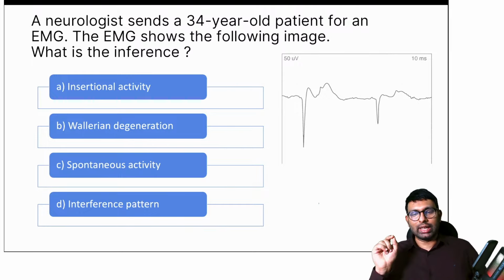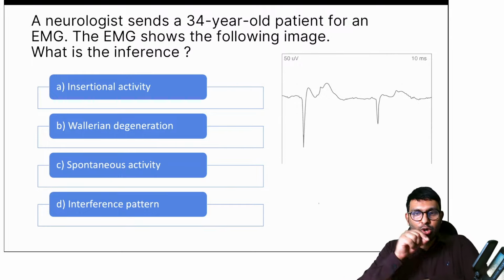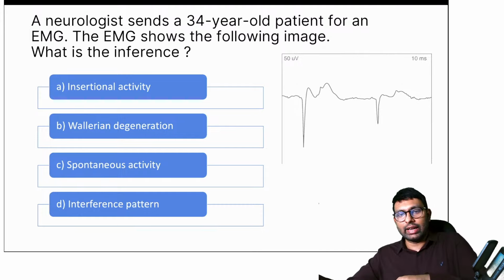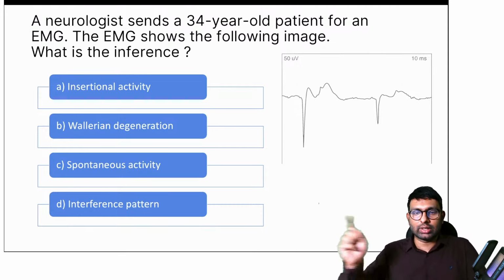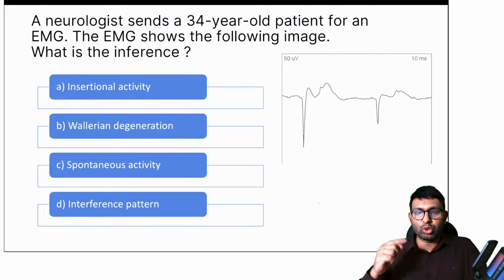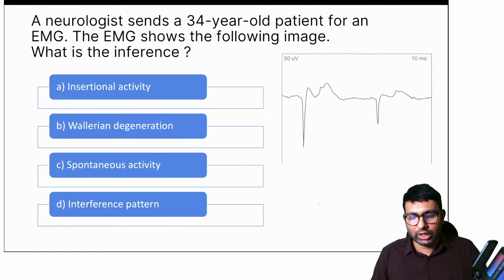So what you do in EMG is, you place an electrode on a muscle and you take that reading into a machine. And through that you realize whether that muscle is still having neuroactivity or not. So that is basically what EMG is.